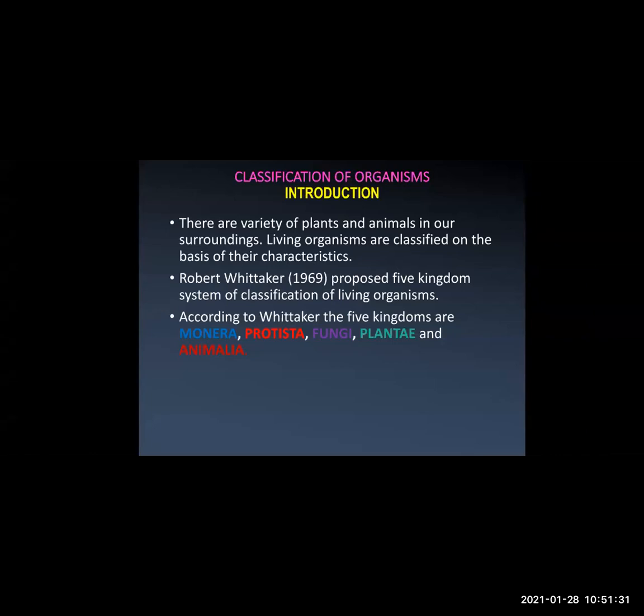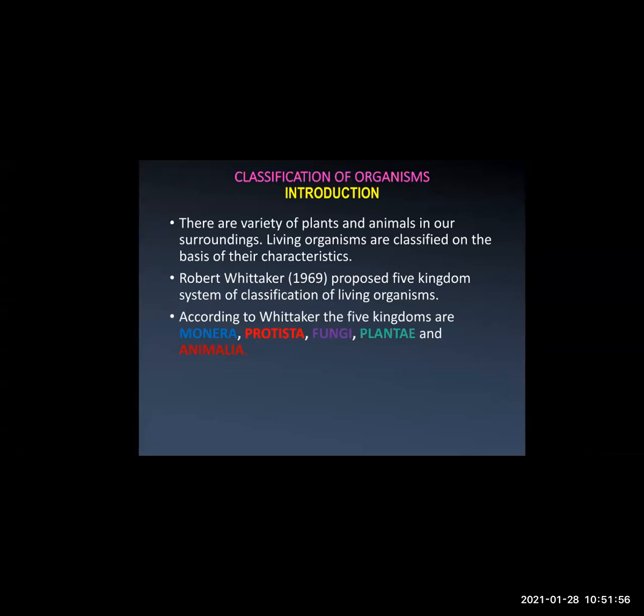One of the scientists you have studied earlier in 9th standard was Robert Whittaker. Robert Whittaker, in the year 1969, proposed his five kingdom system of classification. You had studied his five kingdom classification in 9th standard.